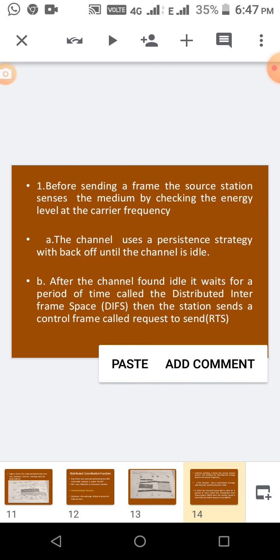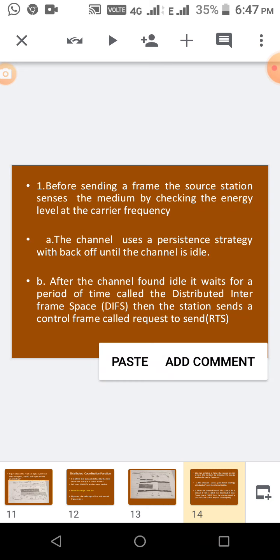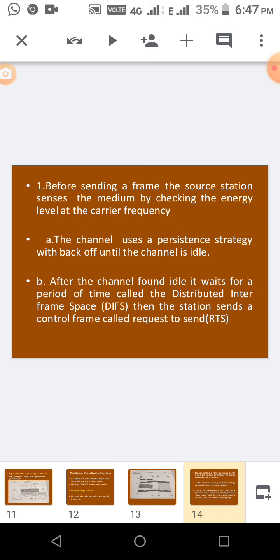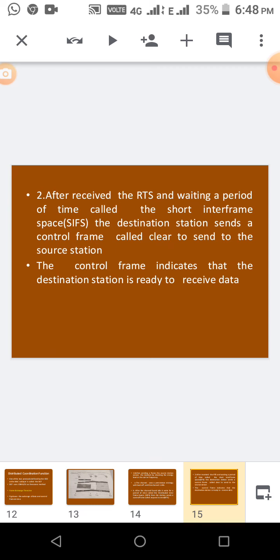Then the second one, B: if a station finds that the channel is idle, it won't send suddenly. It waits for a minimum amount of time called the distributed interframe space, DIFS. Only then will it send a control frame called request to send. Even if the channel is idle, it first gives a request to the destination, that is called the RTS frame.